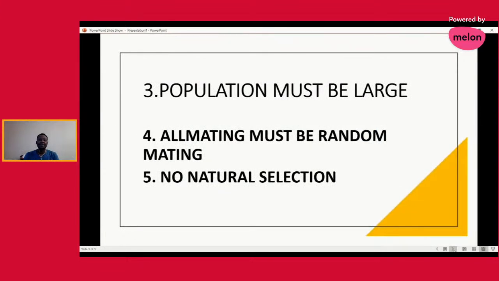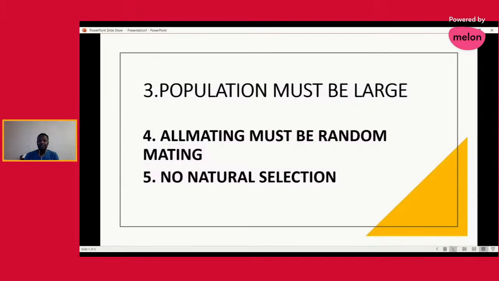The third condition that Hardy-Weinberg put in place is that the population must be very large. If there is a small population, let's say 4 people make a population, and there happens to be genetic drift, you will realize that if a population is very small, let's say 3 people, we expect these 3 members to be very similar to each other.